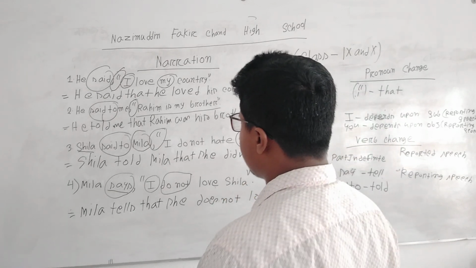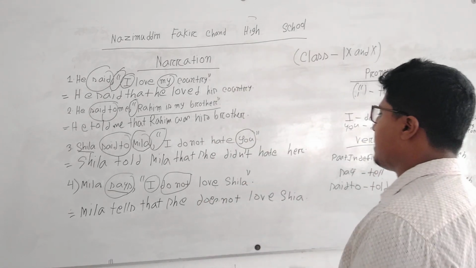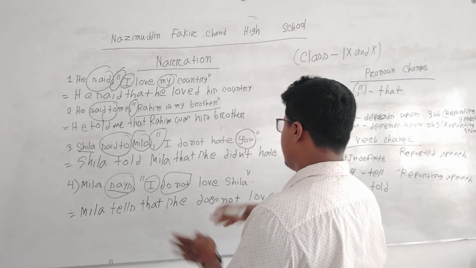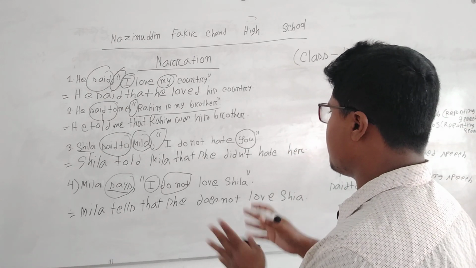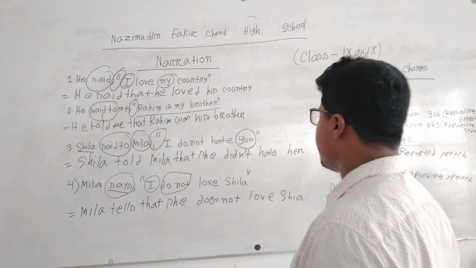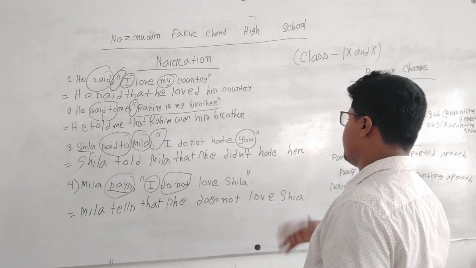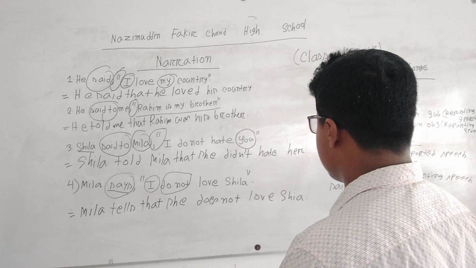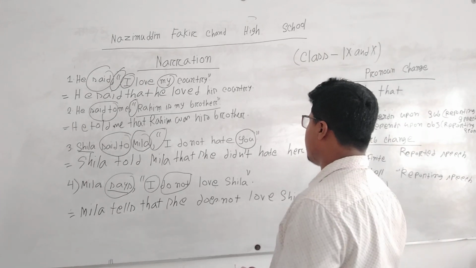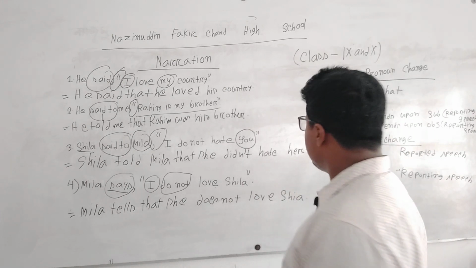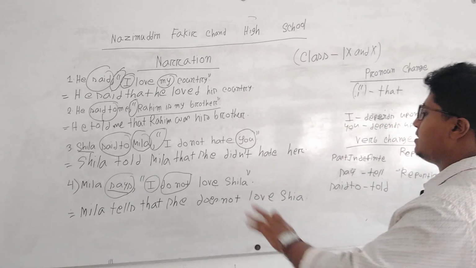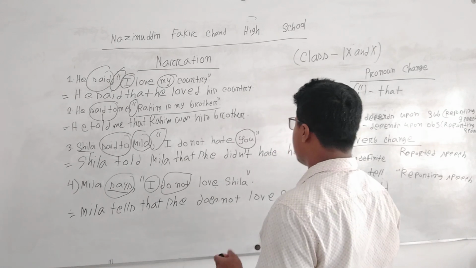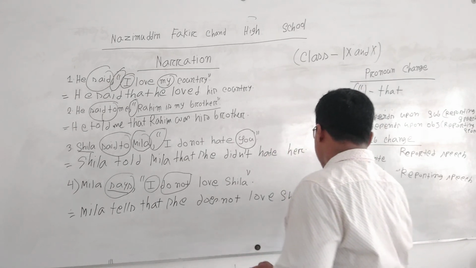Mila says becomes Mila tells, then after the inverted comma we write "that." For Mila there is a change to "she." For "do not" we write "does not," as we have to keep it in present indefinite tense. Then love, and Sheila is a noun, and if there is no object in the reporting speech, it stays exactly as Sheila.